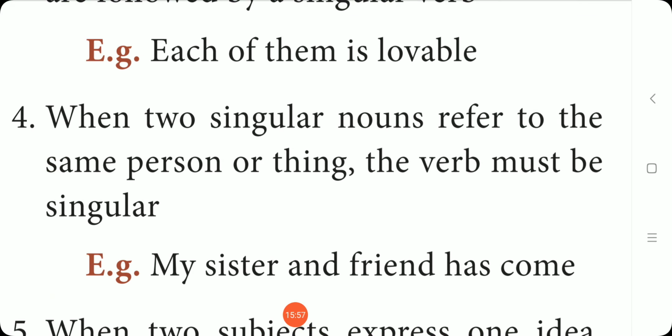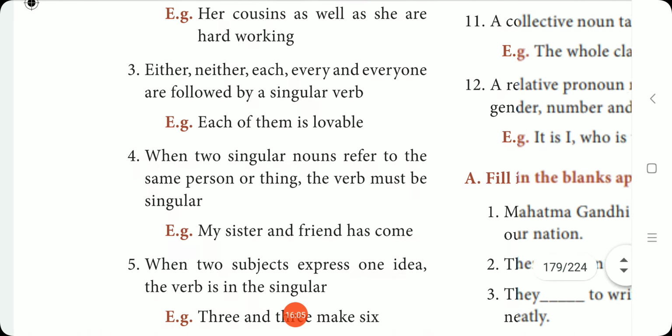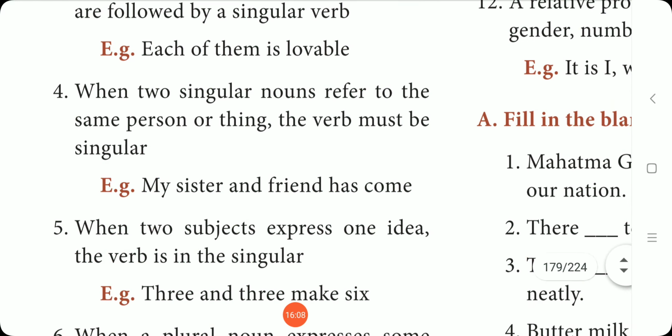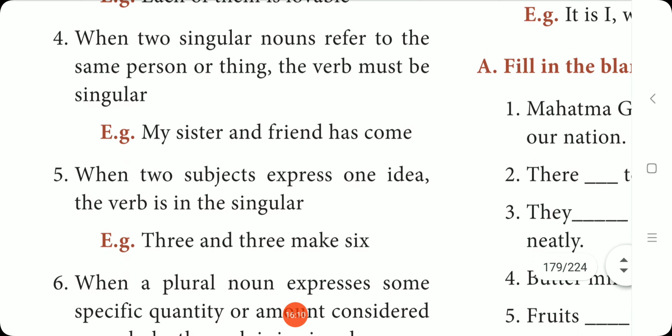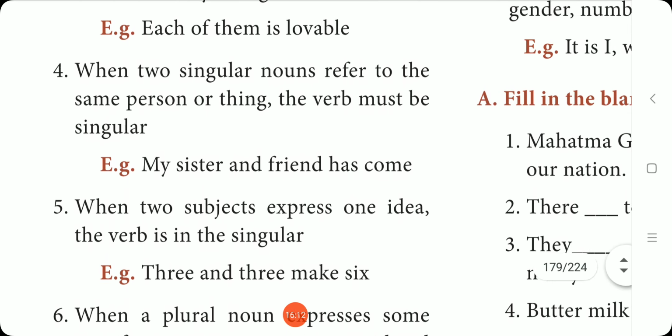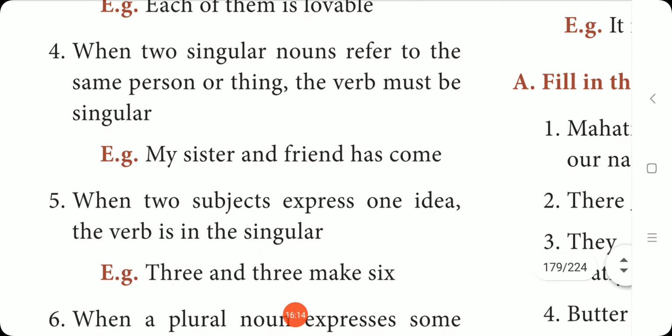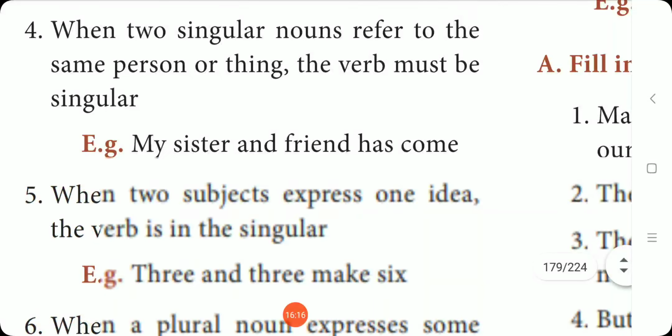So next, come to the fourth rule. When two singular nouns refer to the same person or thing, the verb must be singular. So listen to this carefully. Look at this fourth and fifth rule. Both are the same with a small difference.